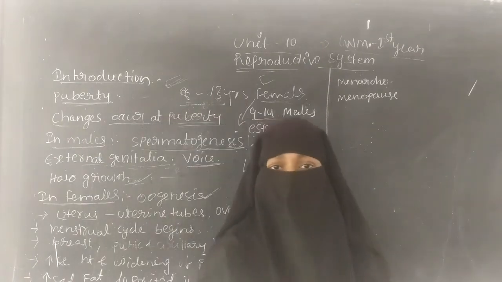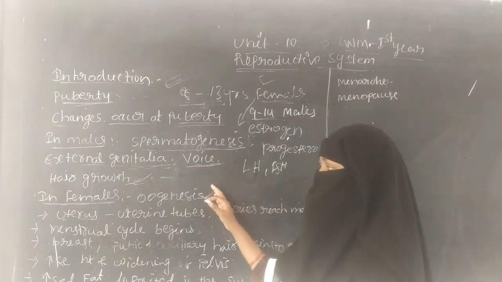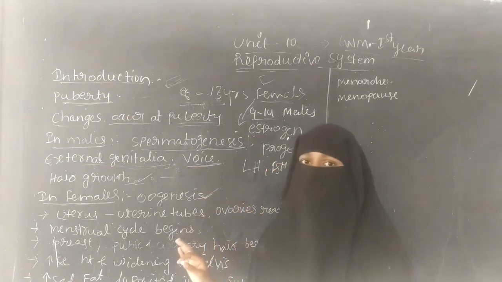There is oogenesis, the production of the ovum or the egg.